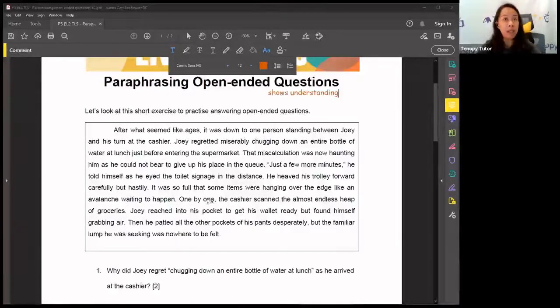One by one, the cashier scanned the almost endless heap of groceries. Joey reached into his pocket to get his wallet ready, but found himself grabbing air. Then he patted all the other pockets of his pants desperately, but the familiar lump he was seeking was nowhere to be felt.